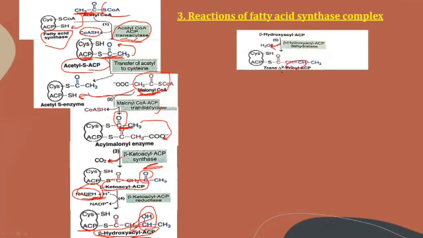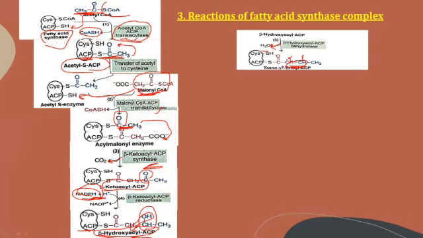The beta hydroxy acyl ACP undergoes dehydration. A molecule of water is eliminated and a double bond is formed between the CH and CH, that is, between the alpha and the beta carbon atoms.